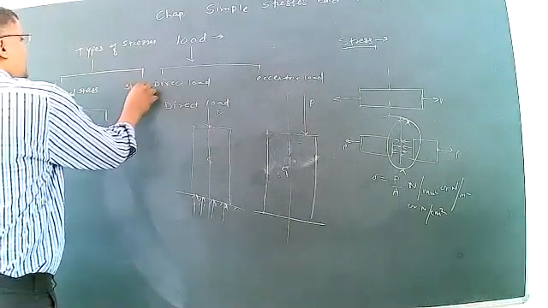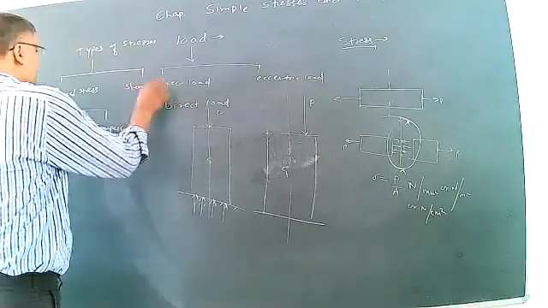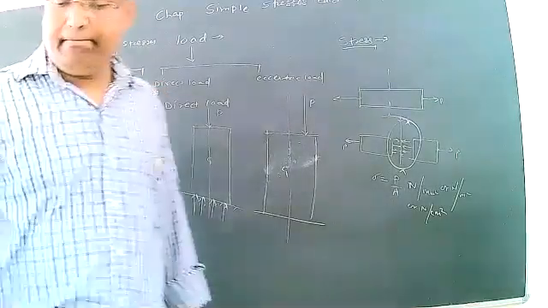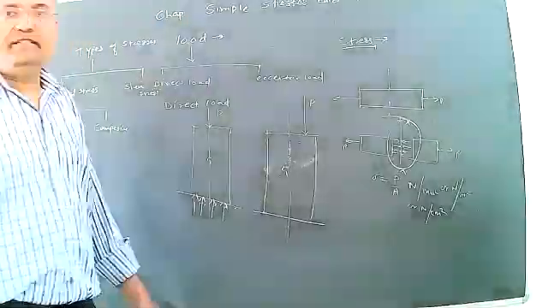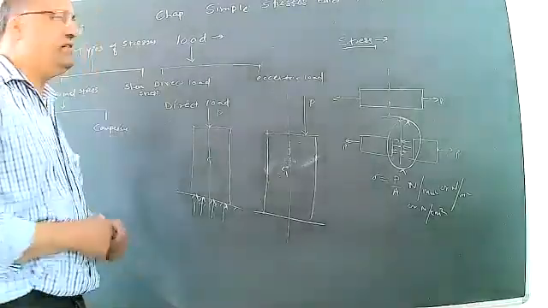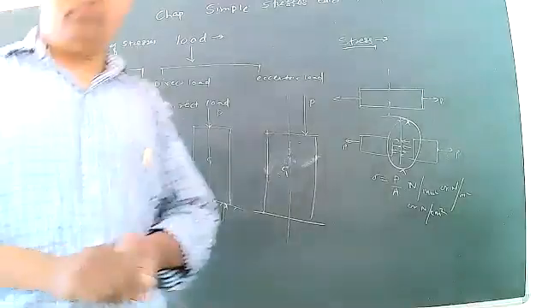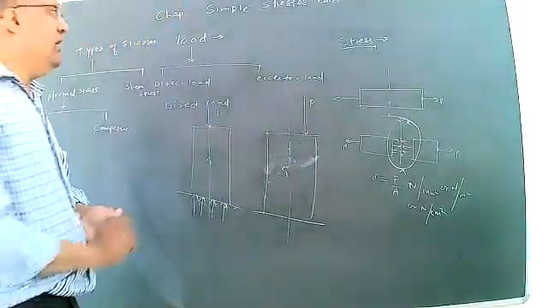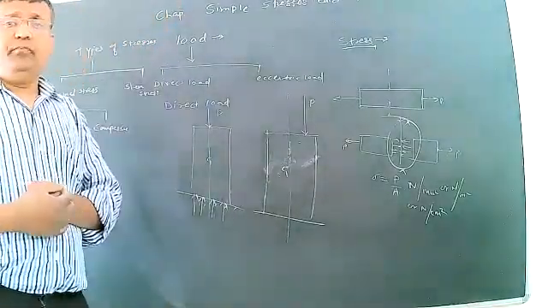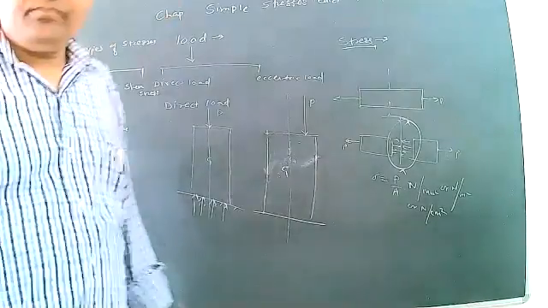Then shear stress. Then the third one is also direct stress, but from the subject point of view, two stresses are important: normal stress and shear stress. Then what is a tensile stress?